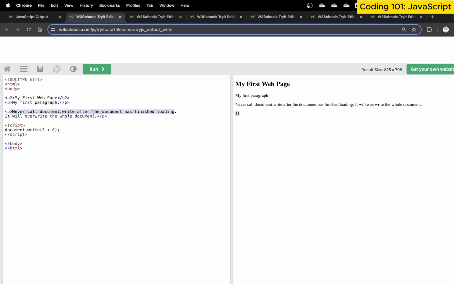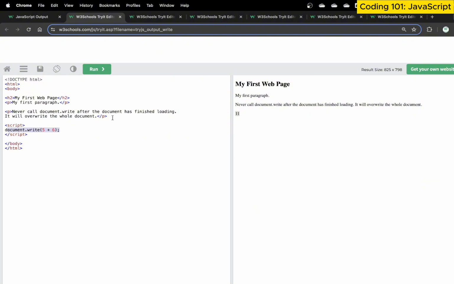Now what exactly do we mean by never call document.write after the document has finished loading? What this basically means is that if I call this after the document has been loaded, so if this page is currently loaded and displayed, now if I somehow click on a button and use document.write to print the content, it will overwrite the entire content of this page. Now because I've integrated this as a script tag within my document, this gets loaded with this page as a whole, so no problem here. Okay, so this is another way of generating an output, document.write. We will do more examples with this and I will try to explain how the overriding of document works.